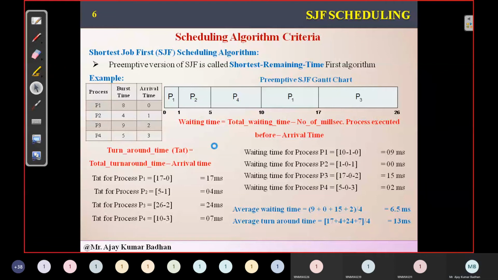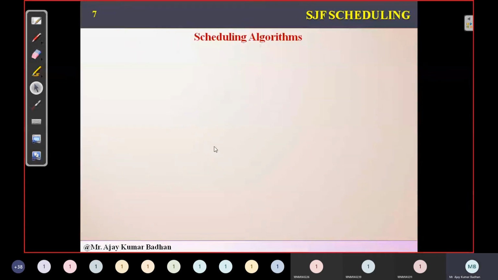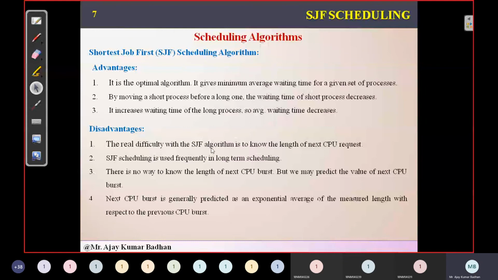Two types. Next we have the advantages and disadvantages. The advantage is that this is one of the most optimal algorithms compared to the previous algorithms we discussed. We have 4 to 5 types of algorithms, and among them this is the most optimal. The average waiting time will be very low compared to other scheduling algorithms. The best part is that the shortest process need not wait for the longer one, because whichever is shortest we allocate first. That's why the shortest process does not have to starve waiting for the long processes to complete.